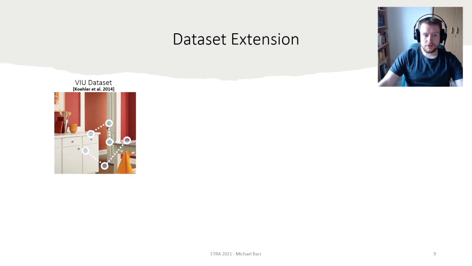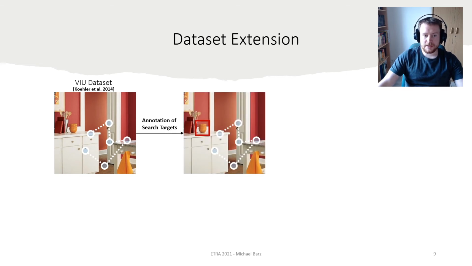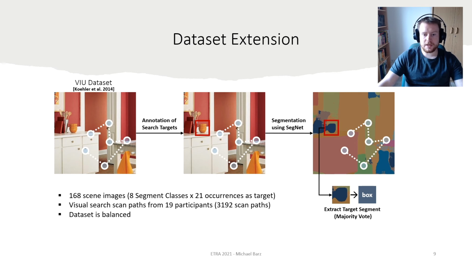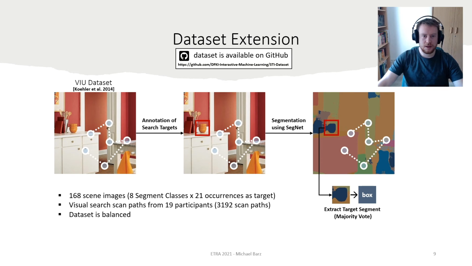We use an extended version of the VIEW dataset for training and testing our methods. It includes scan paths from visual search trials from 19 participants. We extended it by manually annotating each image with a target area using bounding boxes, and we used SegNet for automatic segmentation of all images. The target segment and the segment-based encoding can be extracted from this. Finally, we selected 8 segment classes that occurred at least 21 times to get a balanced dataset. You can download this dataset from GitHub.